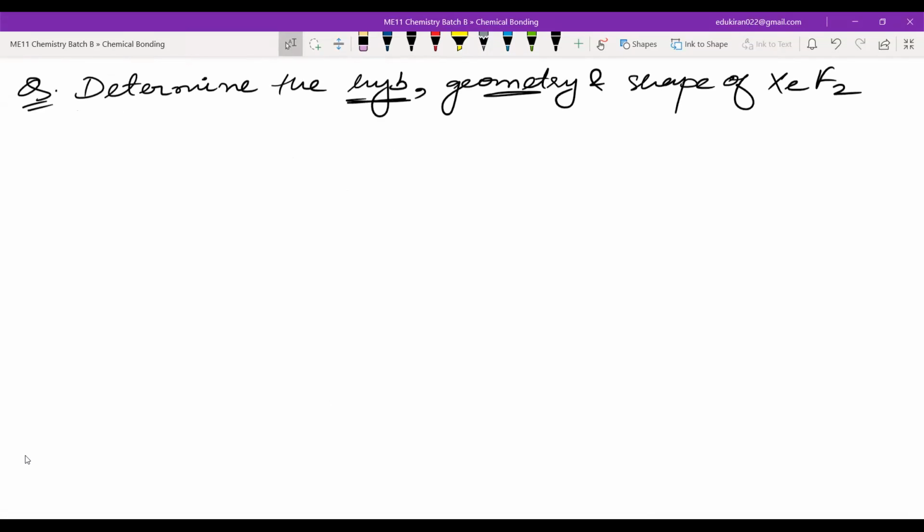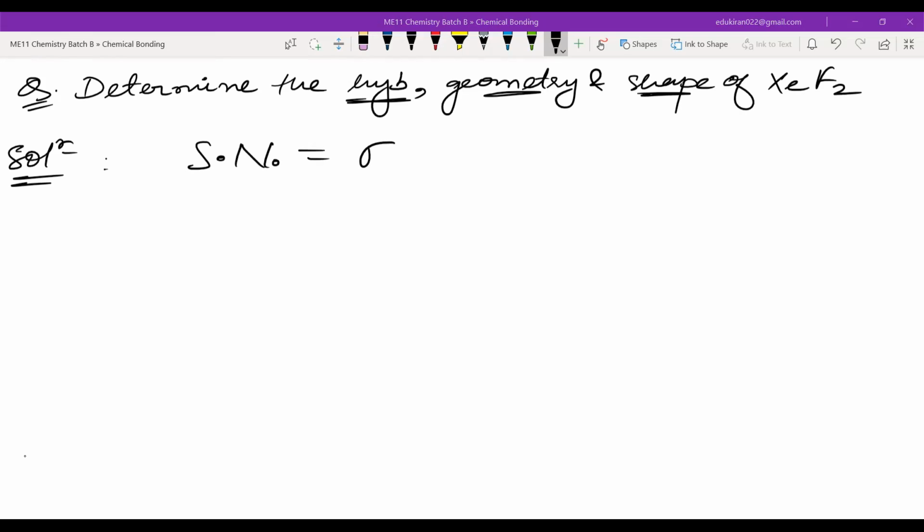Whenever you are asked to find geometry, hybridization, or shape, the first thing that you will calculate is the steric number. So the steric number we initially said very easily: number of sigma bonds plus number of lone pairs. That was because there we did not have a molecule. But how will you calculate the steric number here? Listen, you will first of all write the number of sigma bonds. Can you see sigma bonds everywhere?